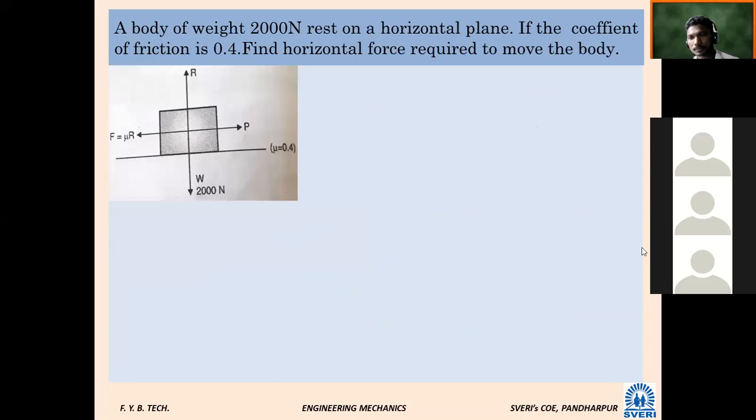Who will read for me? Salgar will read. Avinash, 62. Yes, sir. The body of weight 2000 Newton rests on a horizontal plane. If the coefficient of friction is 0.4, find the horizontal force required to move the body. It is something like a multiple choice question.